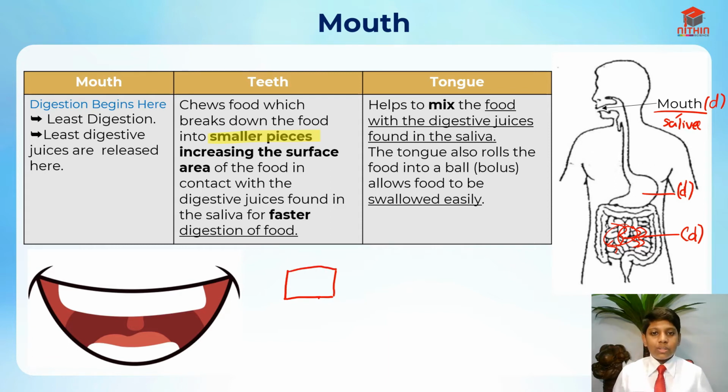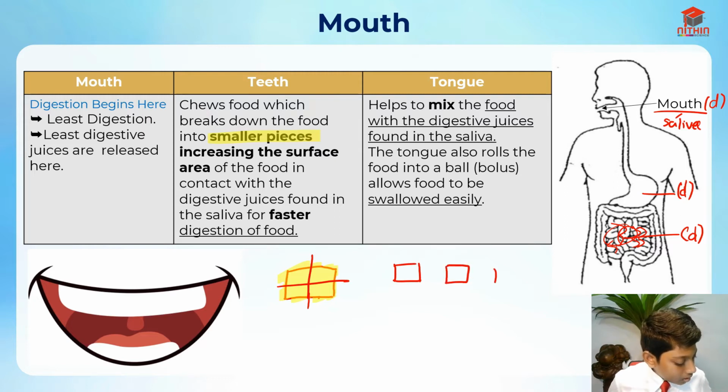If you just swallow the bread like this, the surface area is only this whole thing. After you chew, maybe it became like this, 4 pieces. So that's one tiny piece over here, one over here, another over here, and another over here.